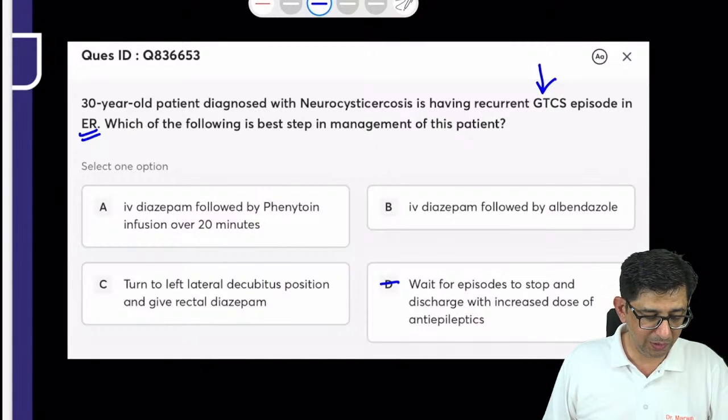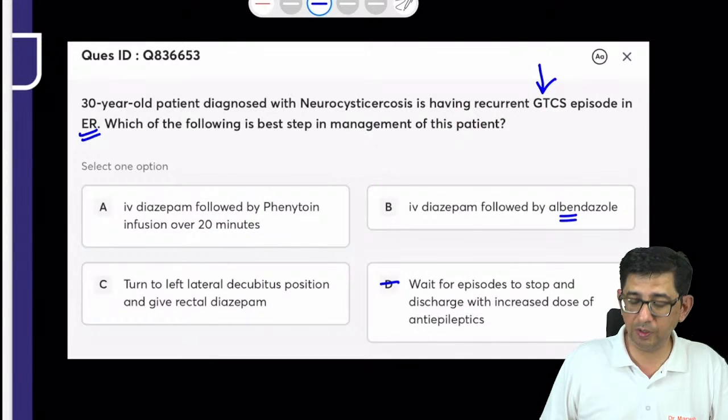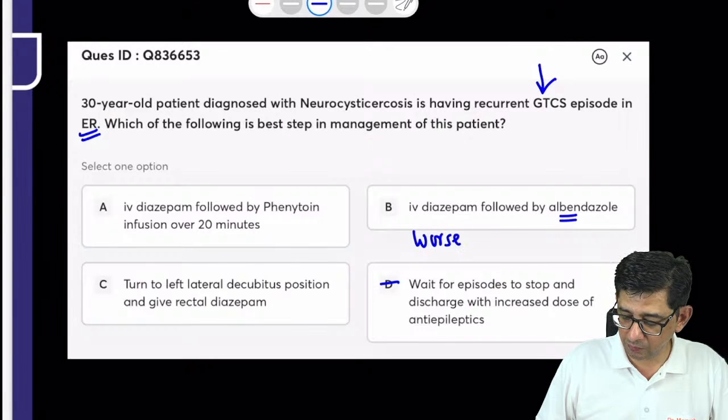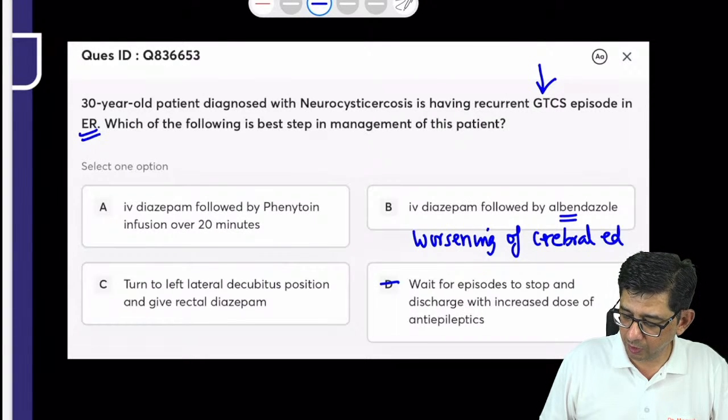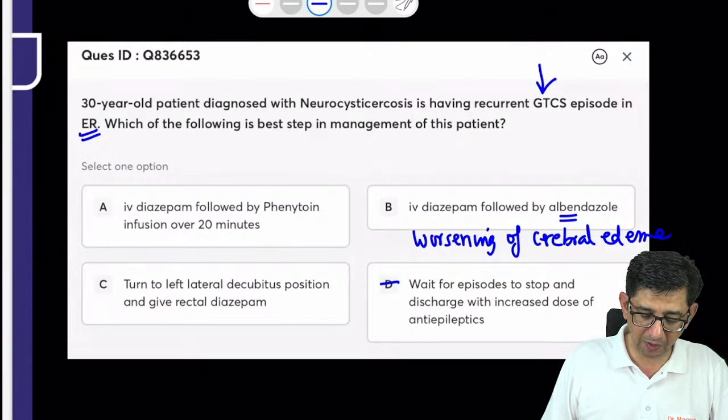And we don't give albendazole. If you think the answer is B, guys, we don't give albendazole directly. If albendazole is given, it will kill the parasite, it will worsen the cerebral edema, and it will cause deterioration of this patient. All he's asking is what you are going to do as initial management of anybody who's having recurrent episodes of seizures? We have to give diazepam followed by a phenytoin infusion.